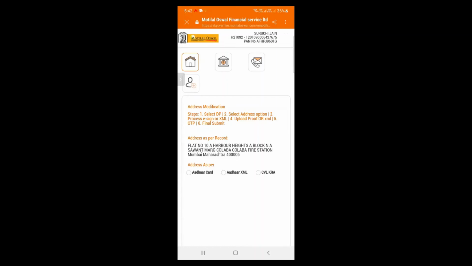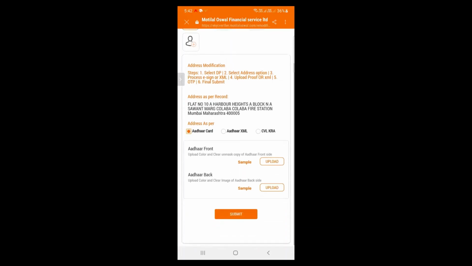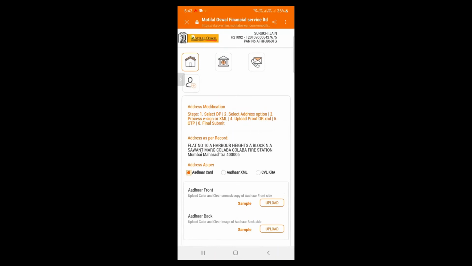This will give you options to upload your Aadhaar proof. You need to keep ready your Aadhaar in JPEG format, front page and back page. You can click here on upload button at the bottom of the page and click on submit button. OTP will be sent to your registered mobile number for final submission, and hence you can change your address. The modified address will be reflected in your account within 24 to 48 hours.